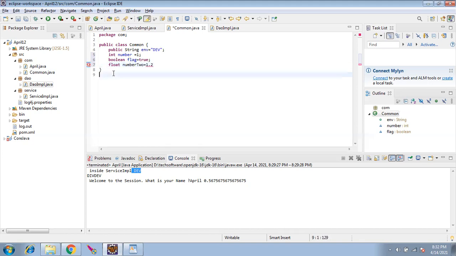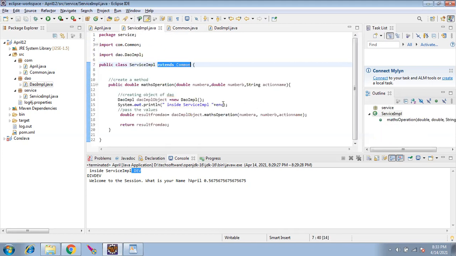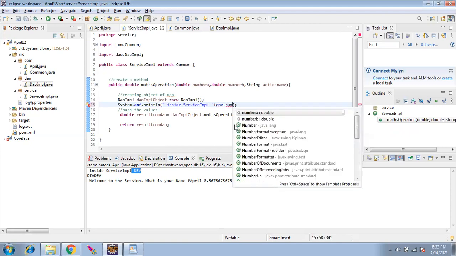So everything should be made as public. Double. Okay. Now if I go here, env plus number 1. This is what you asked, right? Or is it something different?